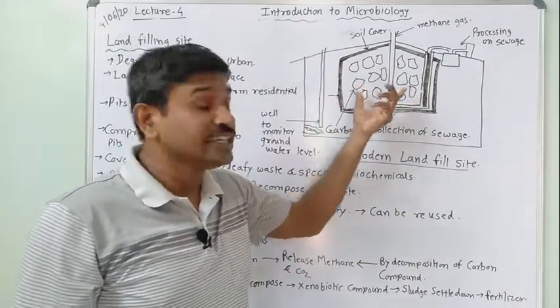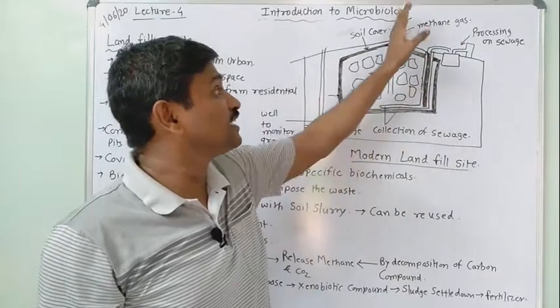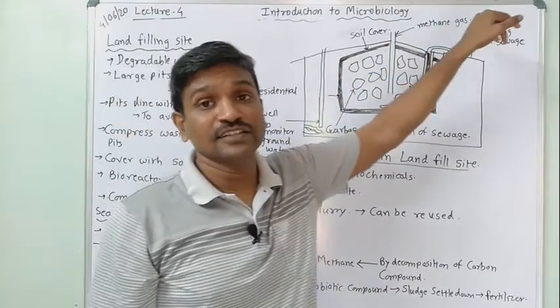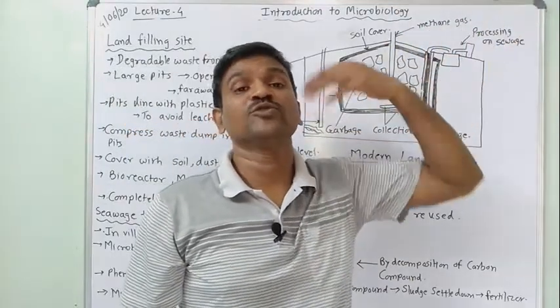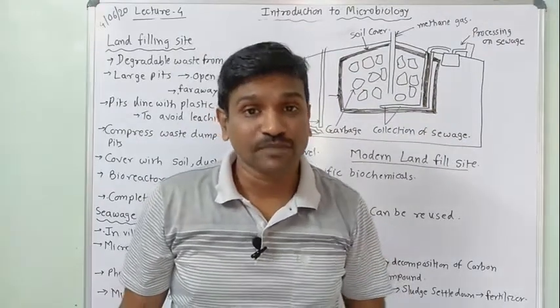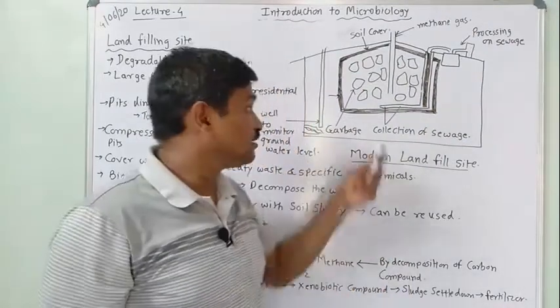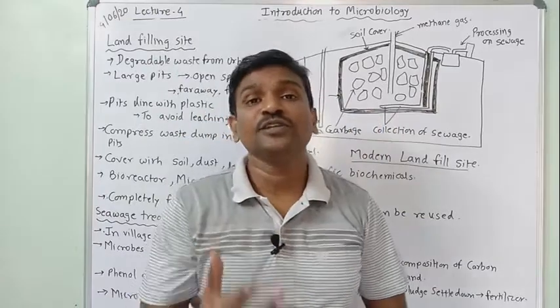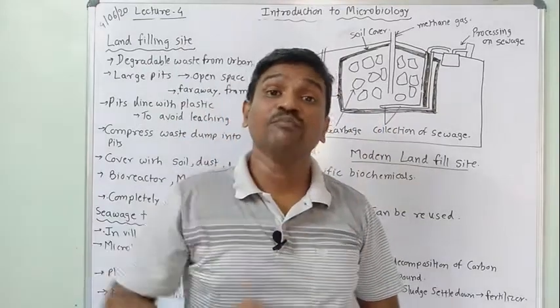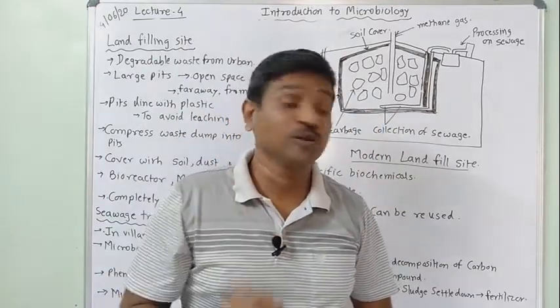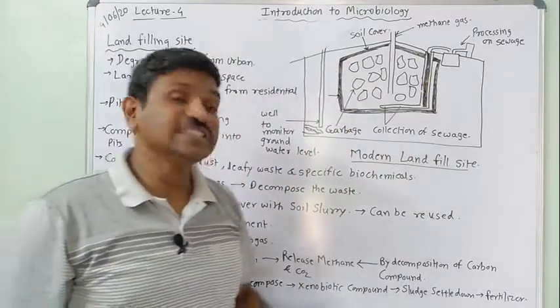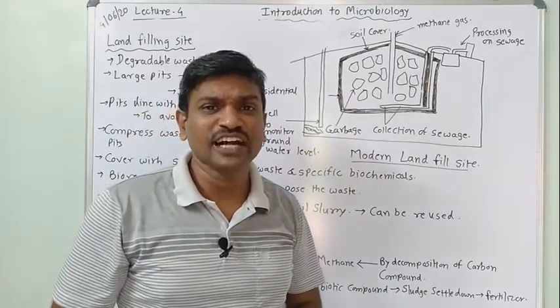That microbe will decompose this waste, and there is one outlet for the exchange of gases, and the methane gas that evolves can be utilized as a biofuel. After some time this slurry can be utilized as it is converted into compost form, and that compost contains carbon, so